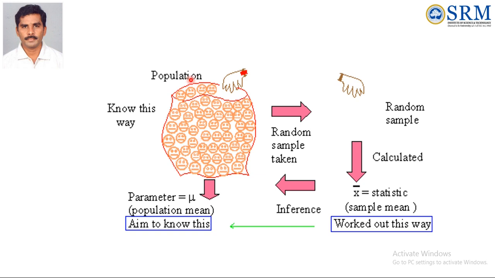I repeat: first we consider the population, then we collect the sample, then we calculate some mathematical measurements from the sample. Based on the sample value, we can take these values as a population value.